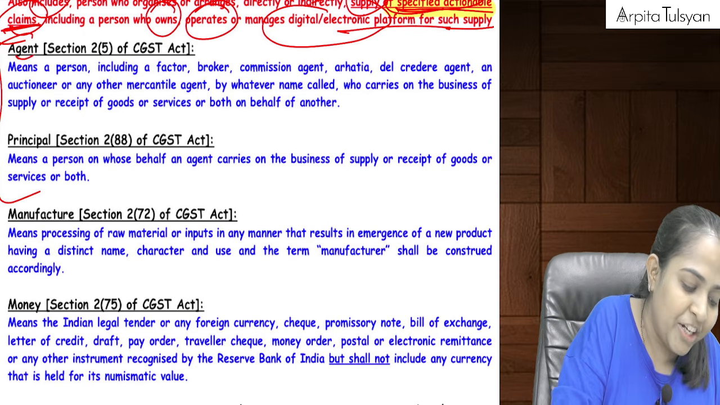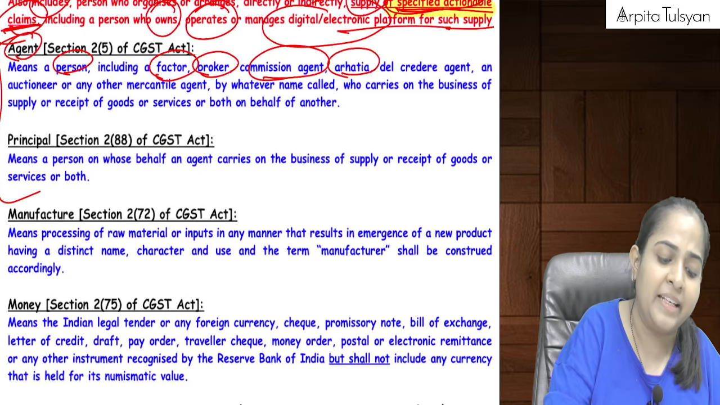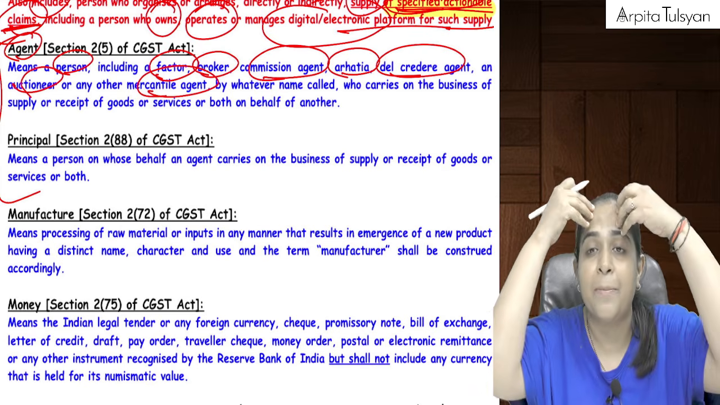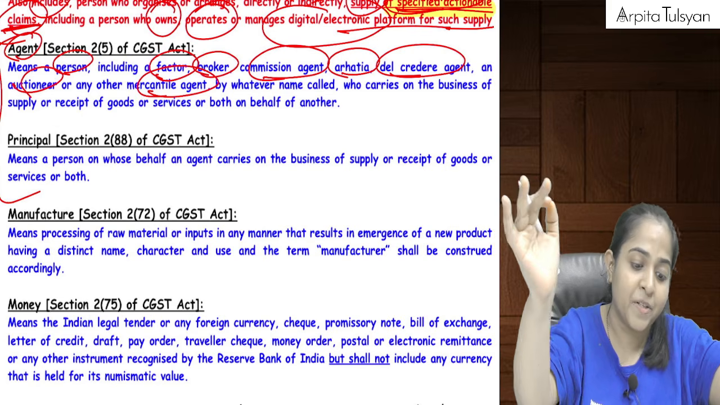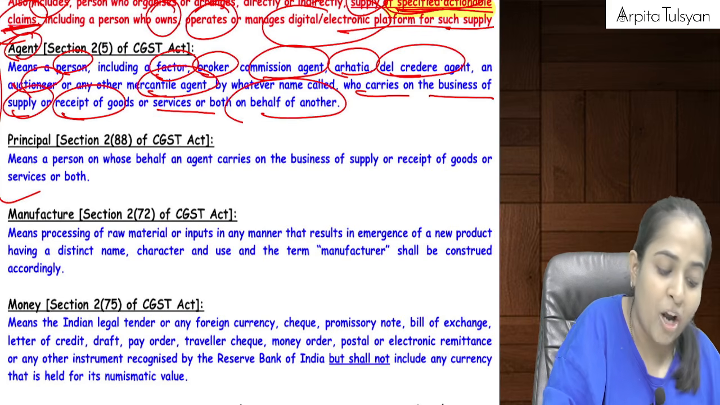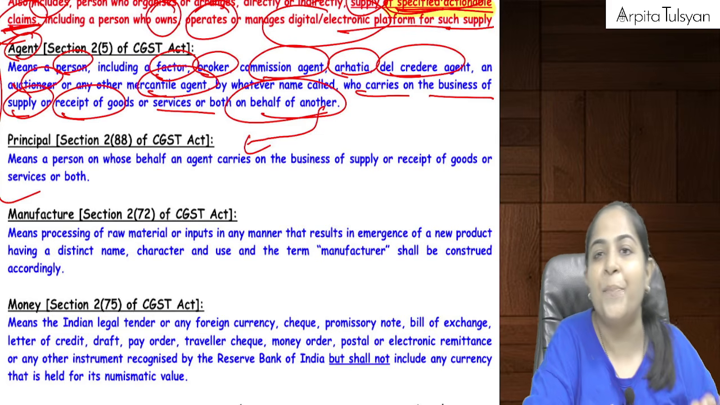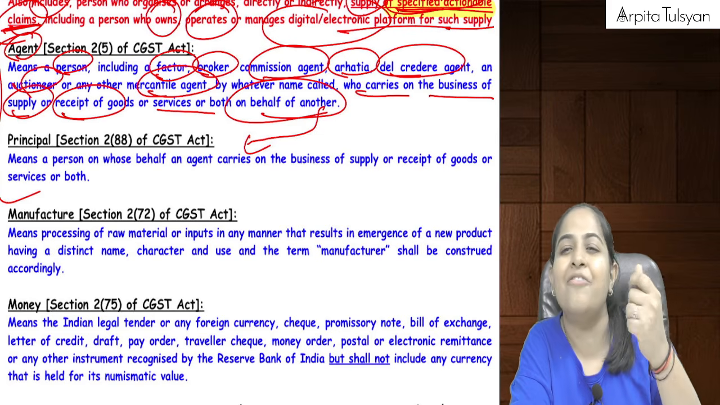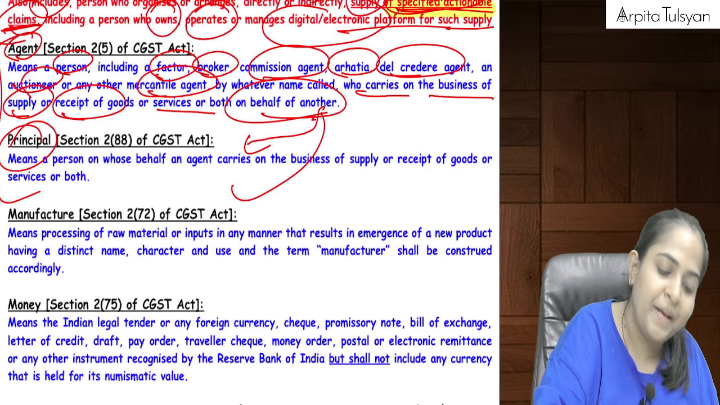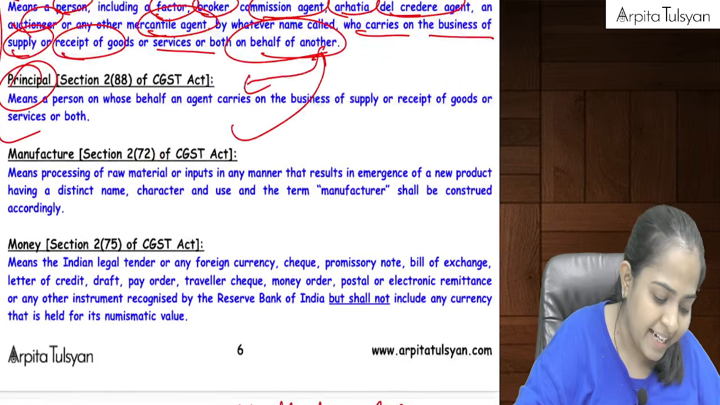Okay, so agent means a person including a factor, broker, commission agent, a hartiya, del creditor agent, auctioneer, or any other mercantile agent, by whatever name you want to call that person, who carries on the business of supply or receipt of goods on behalf of another. Means he is the one who carries on the business on behalf of the principal, and he works for commission mainly. And principal is the one on whose behalf the agent was working. So principal and agent go hand in hand.